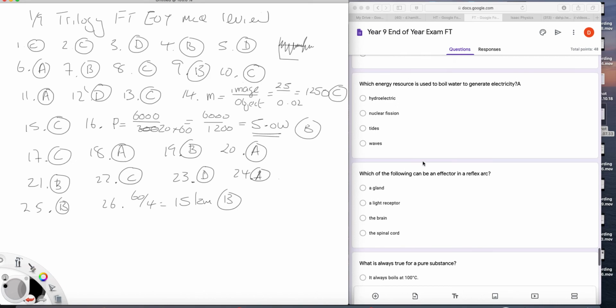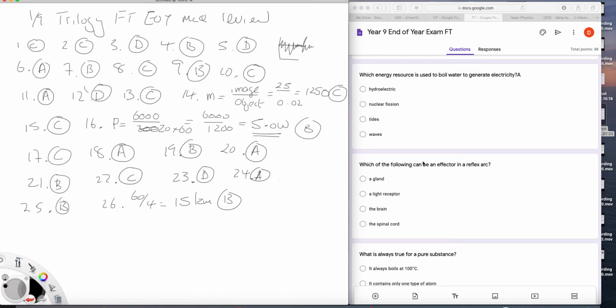Which energy resource is used to boil water to generate electricity? Well, it's nuclear fission. You boil water to make steam, which turns turbines. It's B.